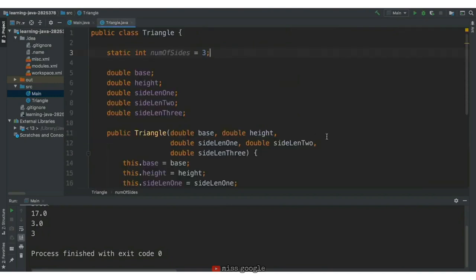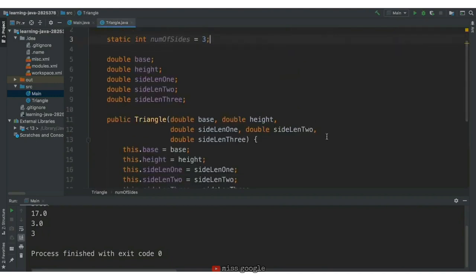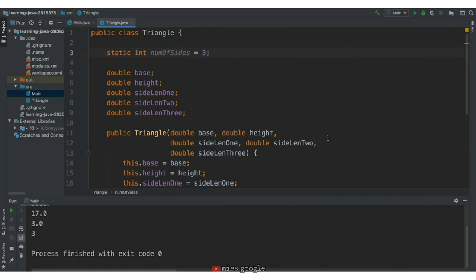Now, this representation of a triangle isn't perfect. Right now, we assume the values given to the constructor are valid. None of them are 0 or negative, and they together meet the requirements for a triangle. This is something that you can add on later if you want to, but we are keeping this as simple as possible for now. In this chapter, we've introduced a lot of new concepts. So next, we'll take some time to review what we've learned.